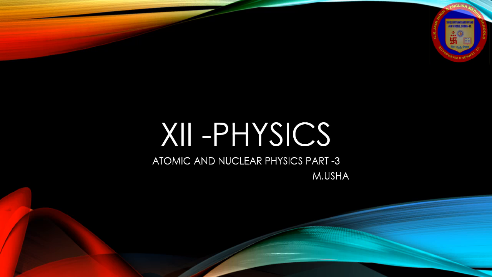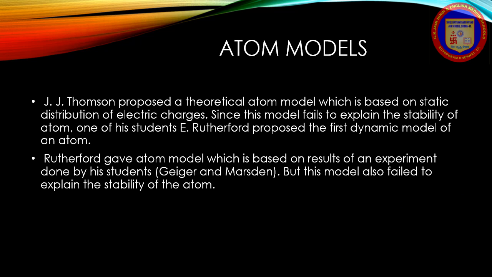Let's move on to the topic, the atom model. Atomic and Nuclear Physics Part 3. In this we are going to see about today's atom models. Around 400 BC, Greek philosophers Leucippus and Democritus proposed the concept of the atom. Every object on continued subdivision ultimately yields atoms. Later many physicists and chemists tried to understand nature with the idea of atoms, and many theories were proposed to explain the properties of bulk material on the basis of the atomic model.